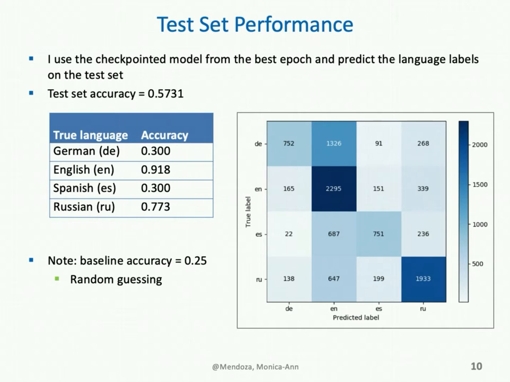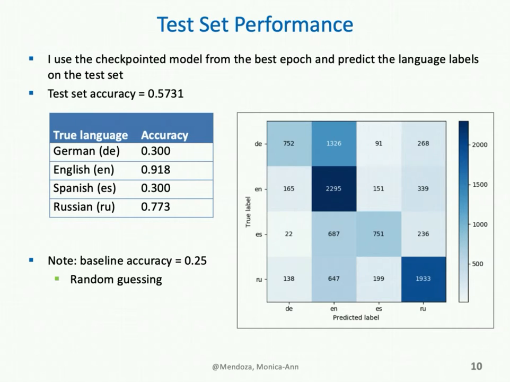Here I've presented a confusion matrix that shows the predicted versus true labels for each of our 4 classes. So we have DE German, EN English, ES Spanish, and RU Russian. The confusion matrix shows the true language on the y-axis and the predicted language on the x-axis. We can find that the predictions are best for English. Nearly all of the English audio clips are predicted to be as such.